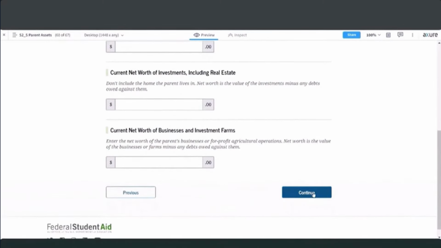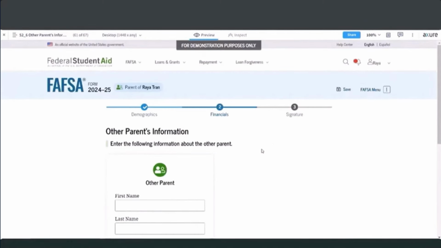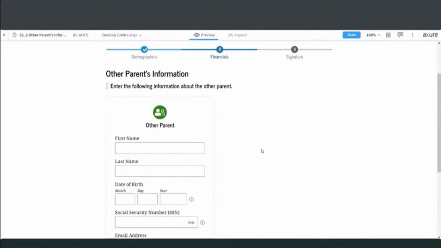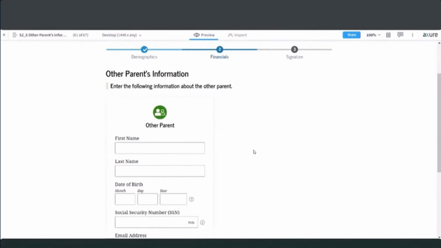Once they've answered those questions, then they would choose the continue button, and then there is an opportunity for them to provide information about the other parent. So one thing to note here is this is not inviting the other parent to this FAFSA form. Because these parents are married to each other and they filed a joint tax return with each other, with their current spouse, then we don't need to invite the second parent to the form, but we do need to collect information about the other parent.